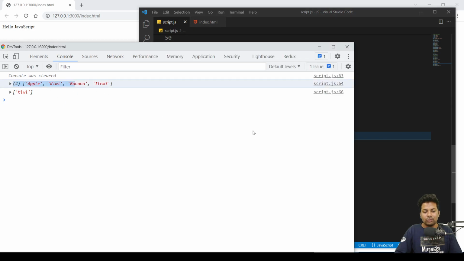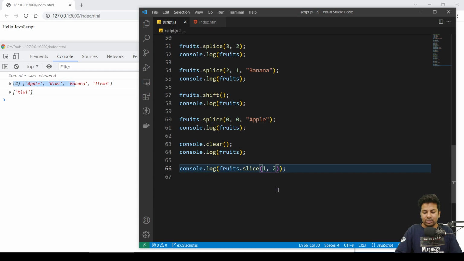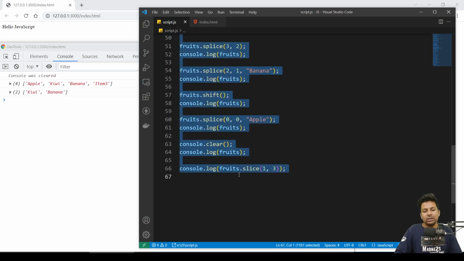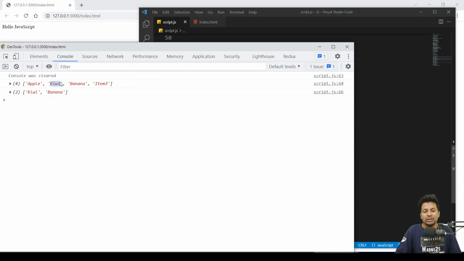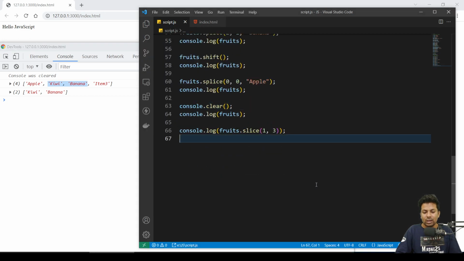So if I want banana also, I'll say 3. See, banana got. So slice is not that much use because you have splice, which works better. But if you want a set of data, you can use slice also, just like string, just give the index number until where. So if it's 3, it will give you till 2. Okay, 0 1 2.